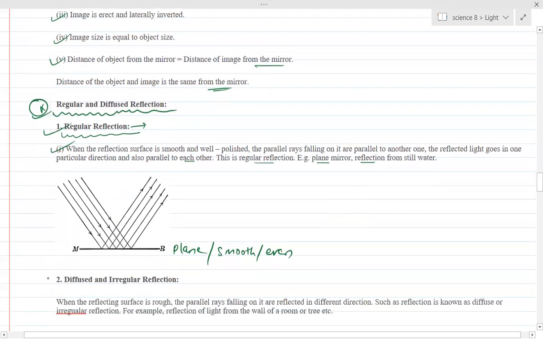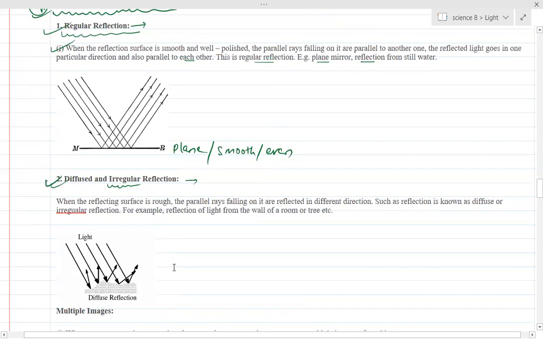Next, we can see diffuse reflection, also called irregular reflection. Such reflection takes place from a diffusing surface, which is an uneven or rough surface. When a parallel beam of light rays falls on a rough surface, the reflected rays are not parallel.